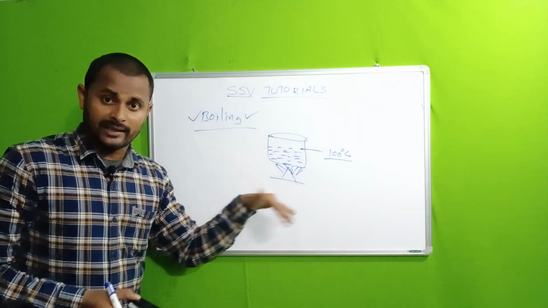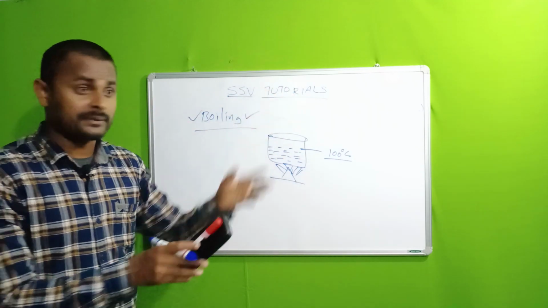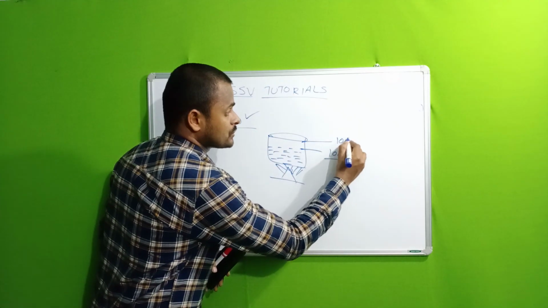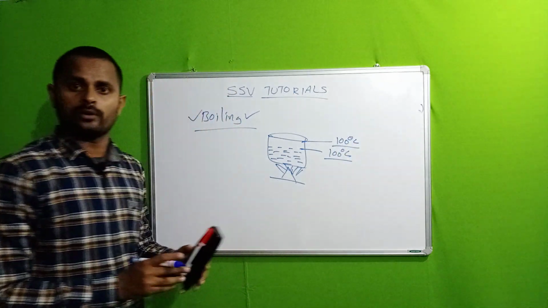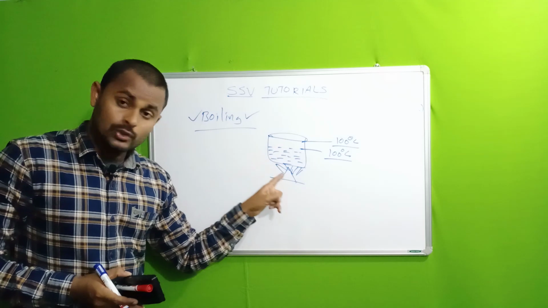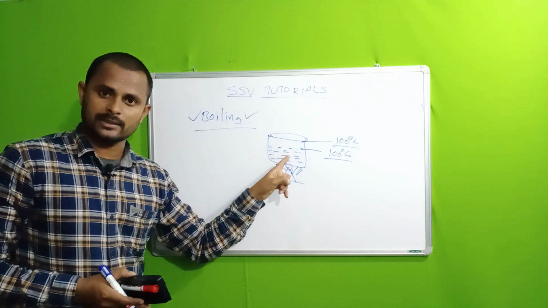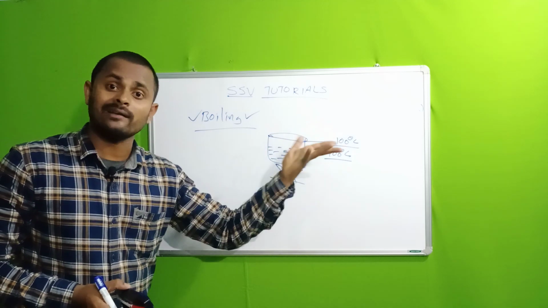You continue the heat, but after some time you find the measurement still shows 100 degrees Celsius only. Means you are continuing to give heat to the object, but the temperature does not rise.